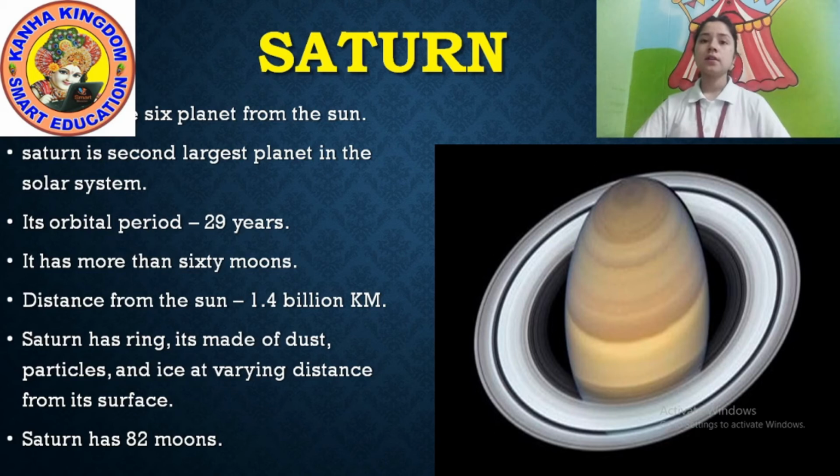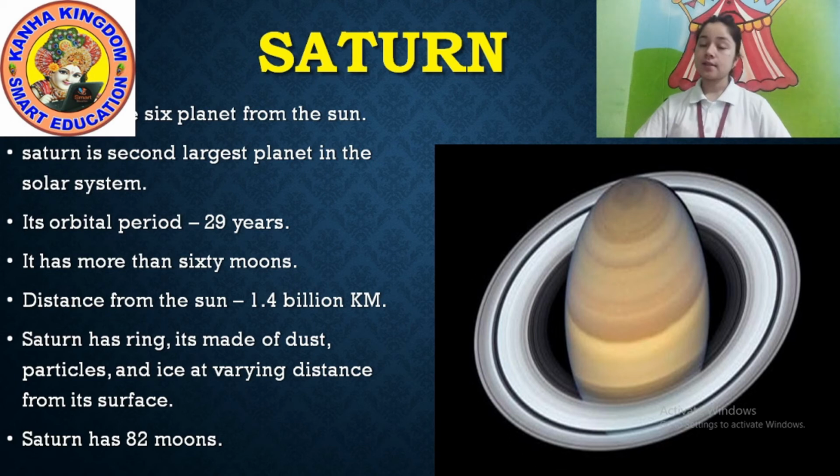It has more than 82 moons. That means more than Jupiter. Okay, so Saturn's distance from the Sun is 1.4 billion kilometers, not only million, 1.4 billion kilometers.